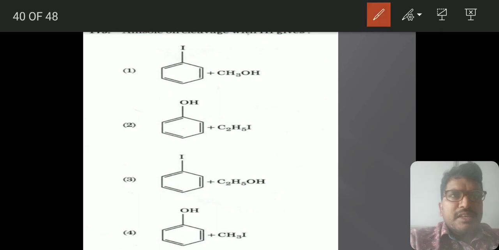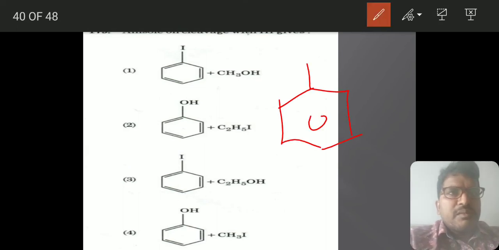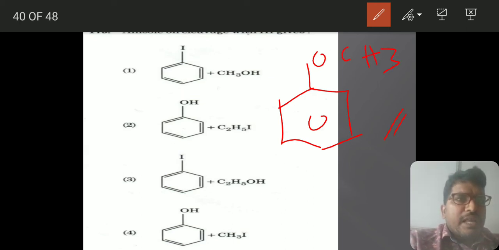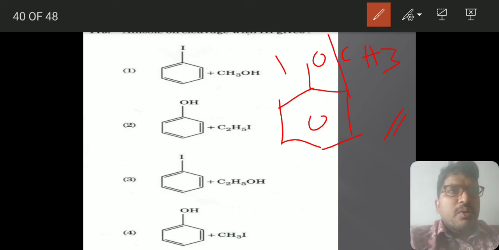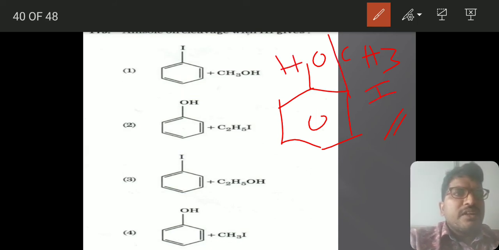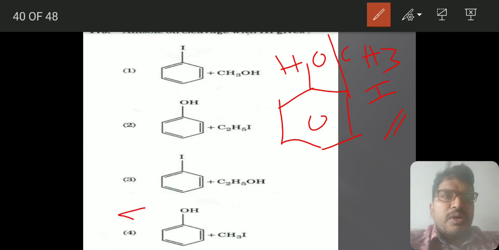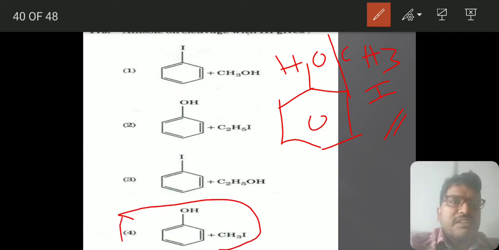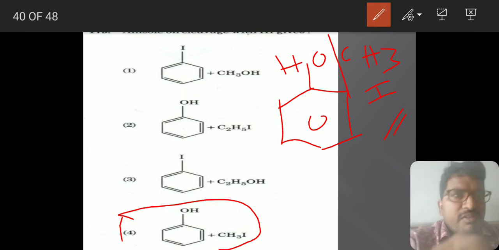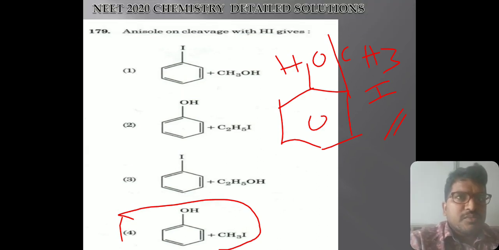Anisole with HI, I told you very clearly. Reaction of ethers, Giesel method, I told you. Anisole, first of all you should know what anisole is, then only you can do this. On treatment with HI, the bond breaks here and H comes. Iodine always goes with the smallest alkyl group, so that's why it will come. The exception comes only whenever a tertiary carbon is present.